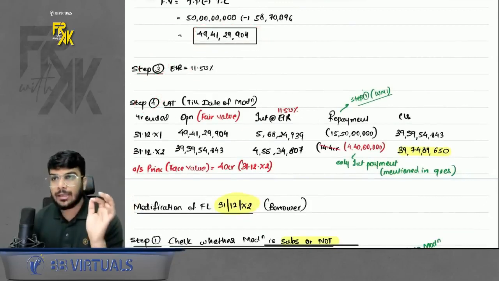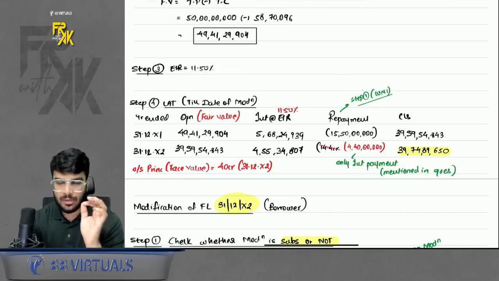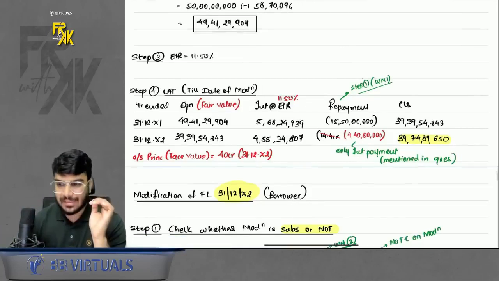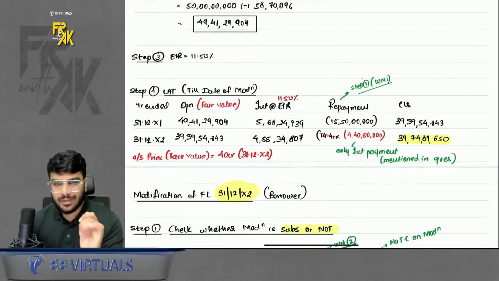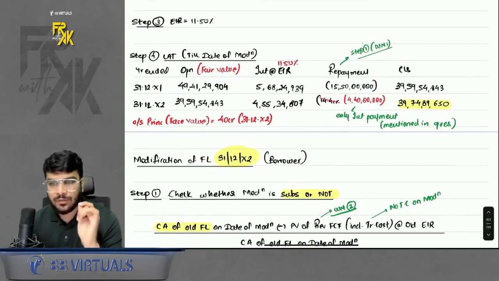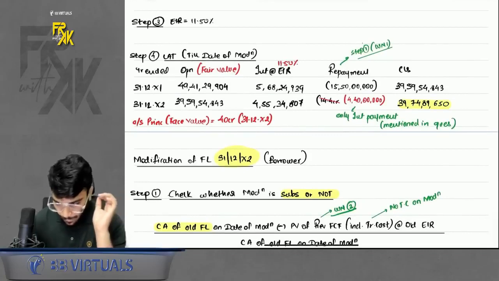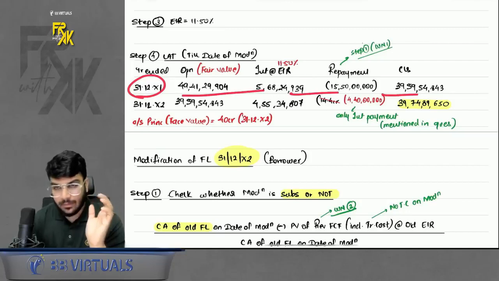Okay, LAT you will prepare only up to the date of modification. So in this case, you will prepare up to the date of modification. That means you will prepare only for the first 2 years. Okay. Now, for the first year, we prepared the LAT, done.